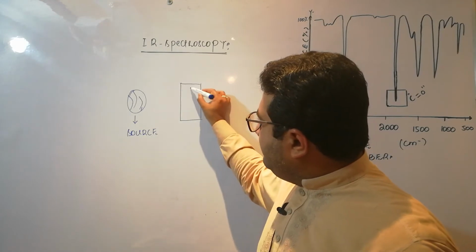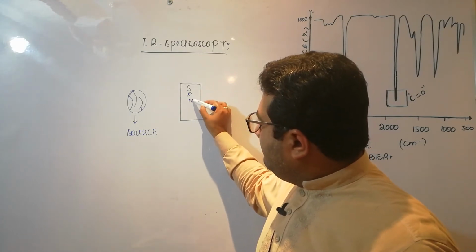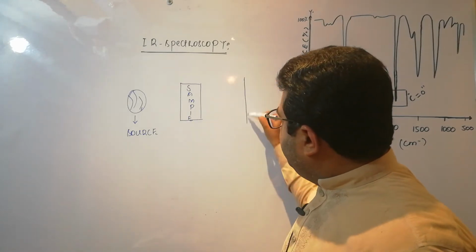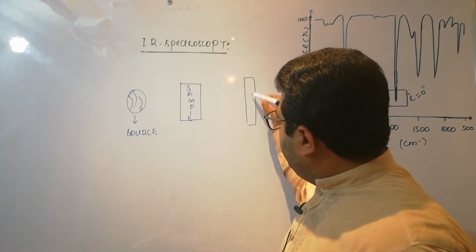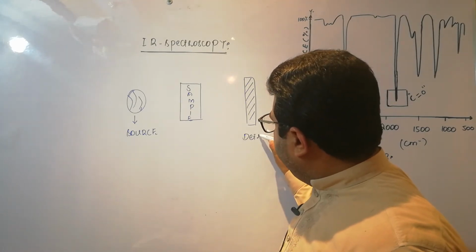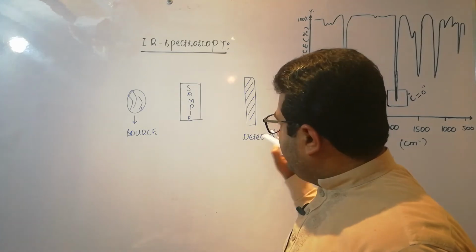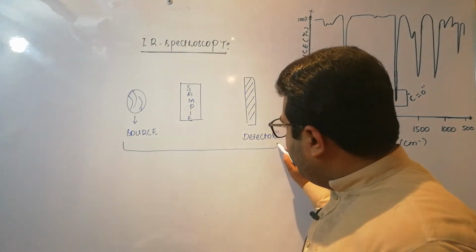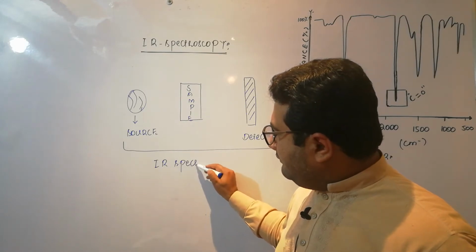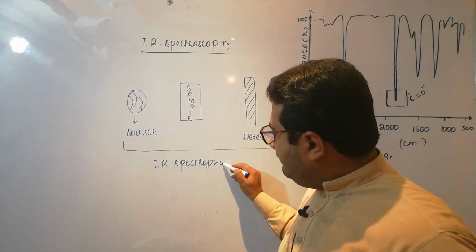Here the sample is placed and here is the detector. These are the three main parts of an IR spectrophotometer.